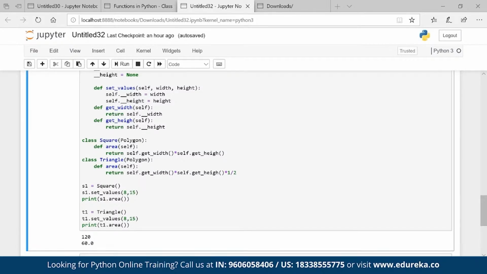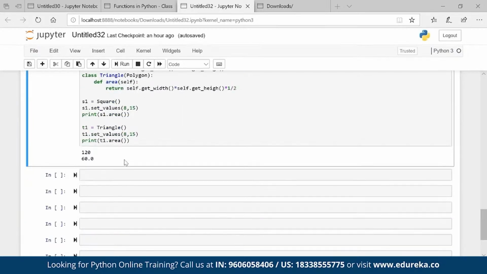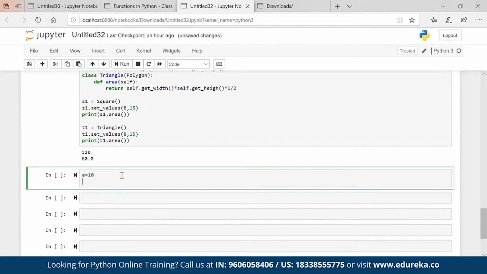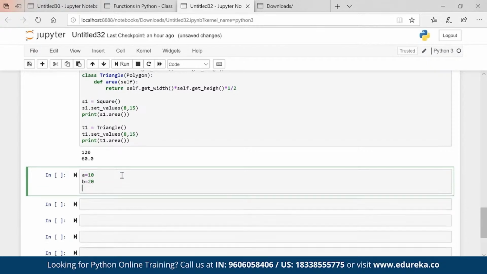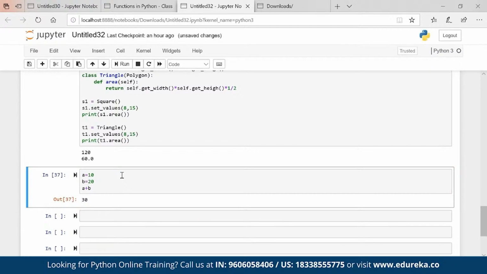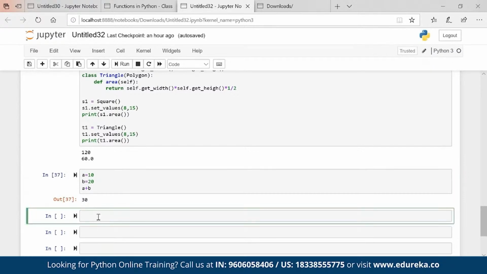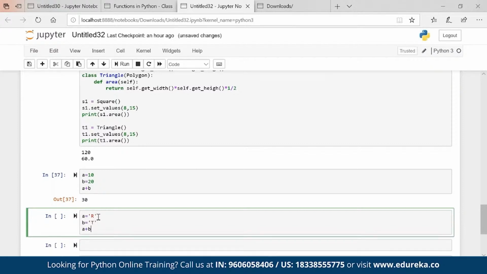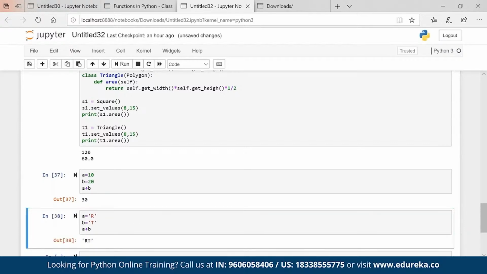Polymorphism is nothing but multiple forms. For example, let's say A is equal to 10 and B is equal to 20. A plus B will give me the sum. Now, if A is equal to R and B is equal to T, then A plus B will give me RT, concatenation.